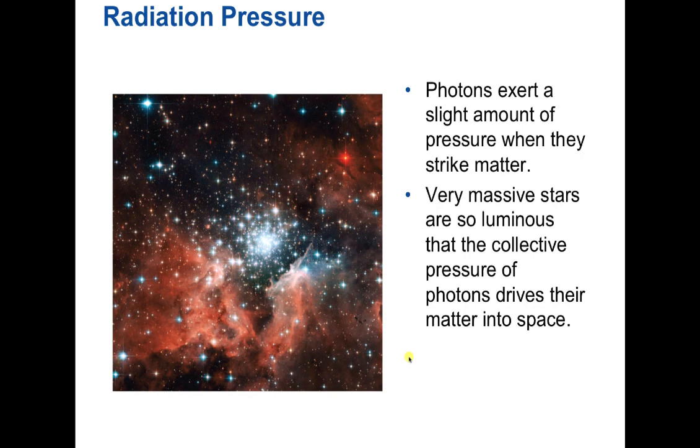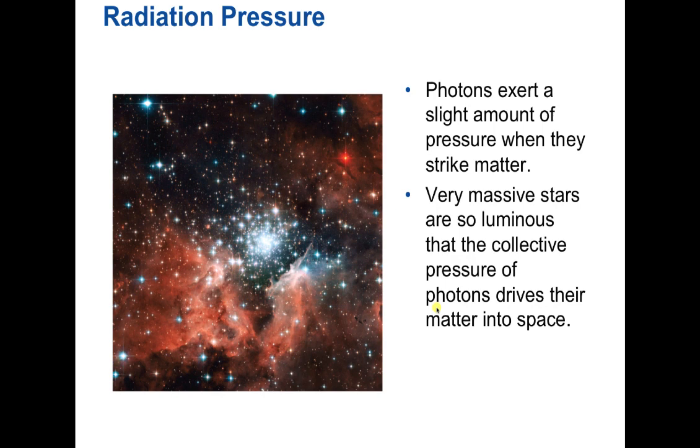And so the more massive a star is, the brighter it is, the more energy it's producing, and the more photons are coming out of it, and those photons exert pressure on the matter that the star is made of. And so the brighter the star, the more the nuclear fusion is happening, the higher this radiation pressure is.